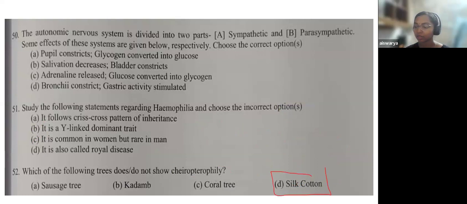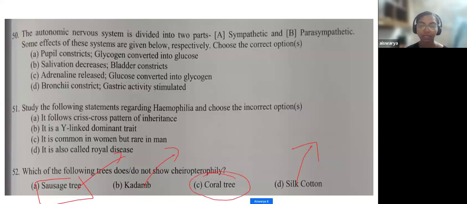Here the sausage tree is pollinated by bats. Kadamba tree is also pollinated by bats. Silk cotton is also pollinated by bats. Coral tree is the only tree that is pollinated through ornithophily, that is, through birds. So option C should be the only answer.